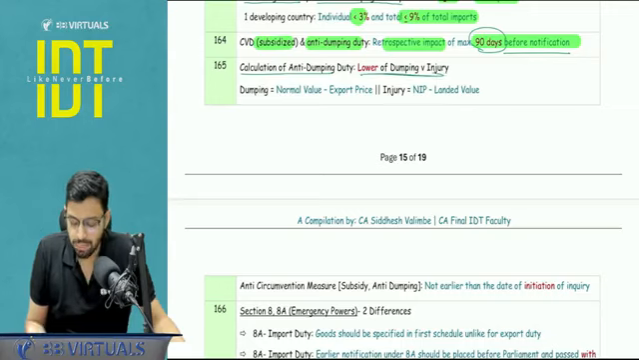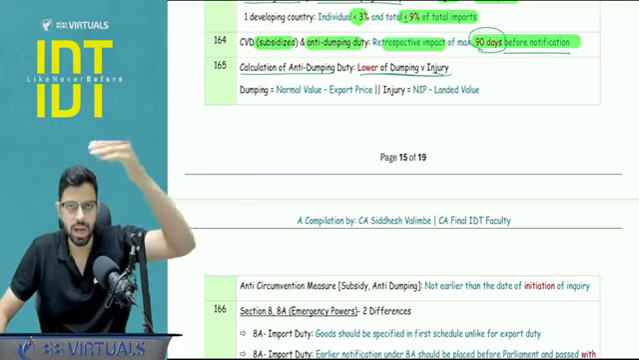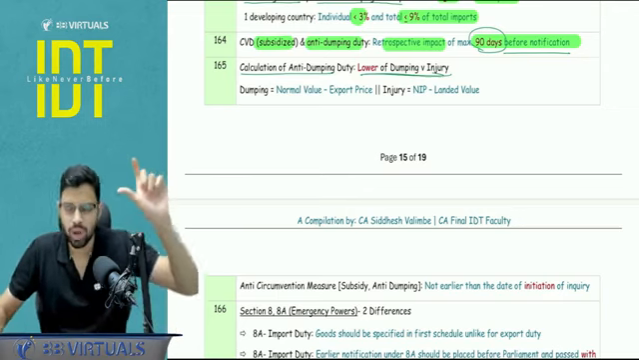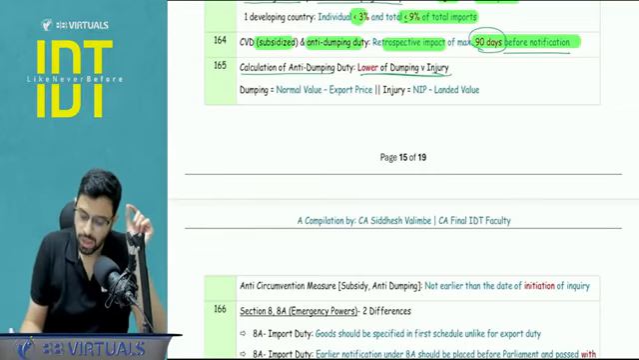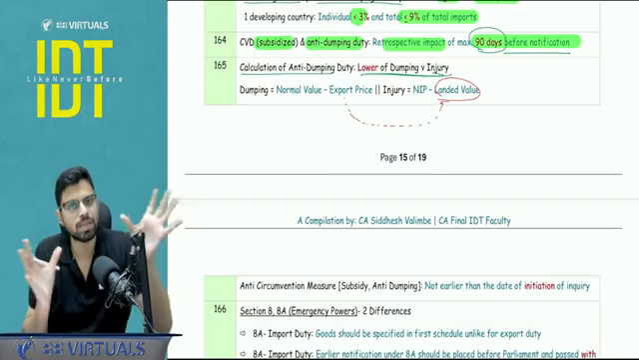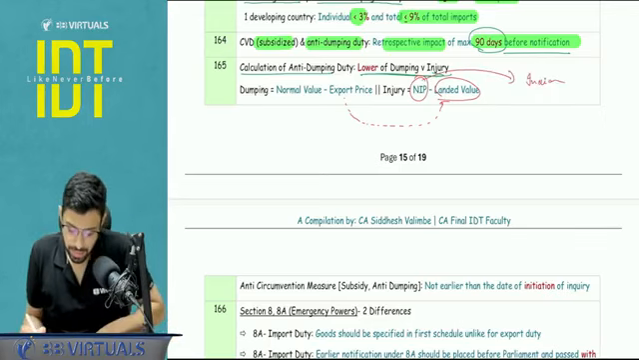Anti-dumping duty calculation can be asked in the MCQ as well. You have to calculate two amounts, dumping margin and injury margin, and you have to pick the lower of the two. Dumping margin means normal value minus the export value, and injury margin is non-injurious price minus the landed value. Now just a point to be noted, this landed value is calculated from the export price only. That export price plus basic customs duty becomes the landed value. Okay, and this is the non-injurious price, that is the normal value in the Indian domestic market.